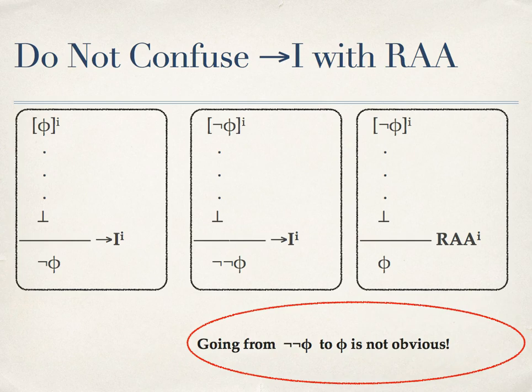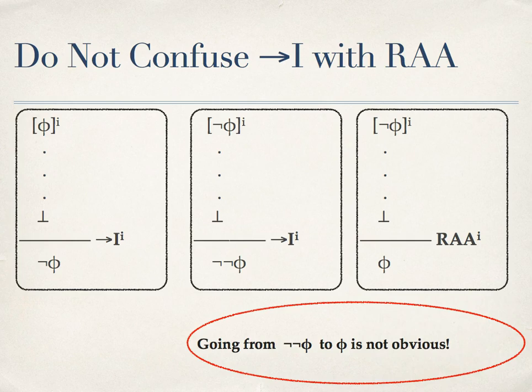In some sense, what the rule of reductio ad absurdum codifies or formalizes is the idea that we use sometimes when we talk, and we say that two negations make up an assertion. If you say not not, this is equivalent to asserting the content that is subject to this double negation.